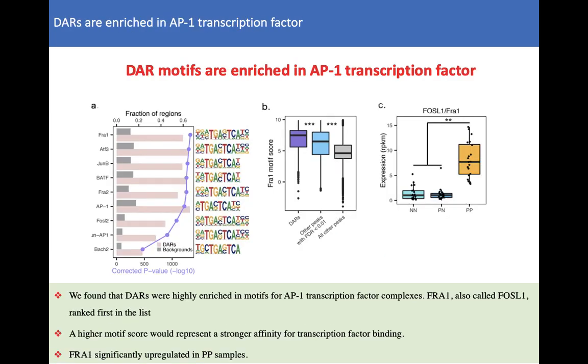Analysis of chromatin accessibility via ATAC-seq not only identifies regulatory regions for transcription, but also can infer transcription factor activity within them. We found that DARs were highly enriched in motifs of the AP1 transcription factor family, and FROM1, also called FORCE1, ranked first. A higher motif score would represent a strong affinity for transcription factor binding, and you can see here FROM1 motif score is much higher in DARs than those from the less stringent 2 groups. And FROM1 also showed increased expression in PP samples.